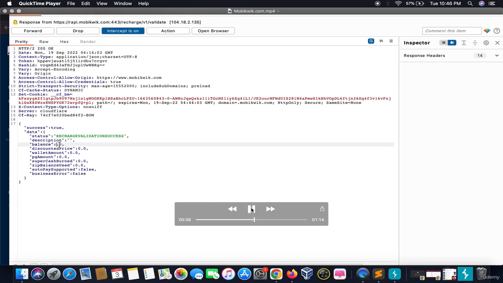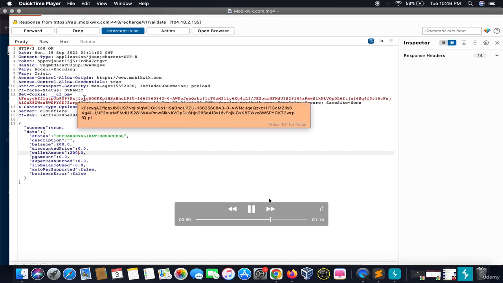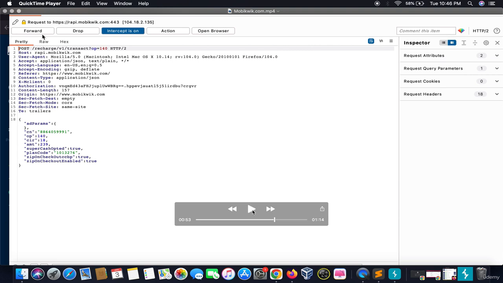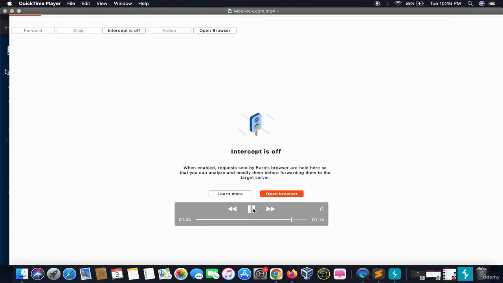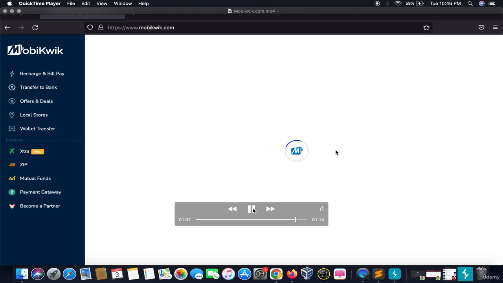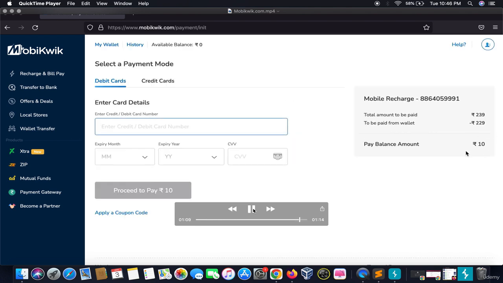So I would say the balance is 200 and the wallet amount is also 200, and I would make the necessary amendments and click on forward. It again says, I told you that there can be double protection. So again the request comes in front of me. I would change the amount to 10. Then click on forward, intercept off, and it's loading. Boom, you can see you have to pay the balance amount of only rupees 10.